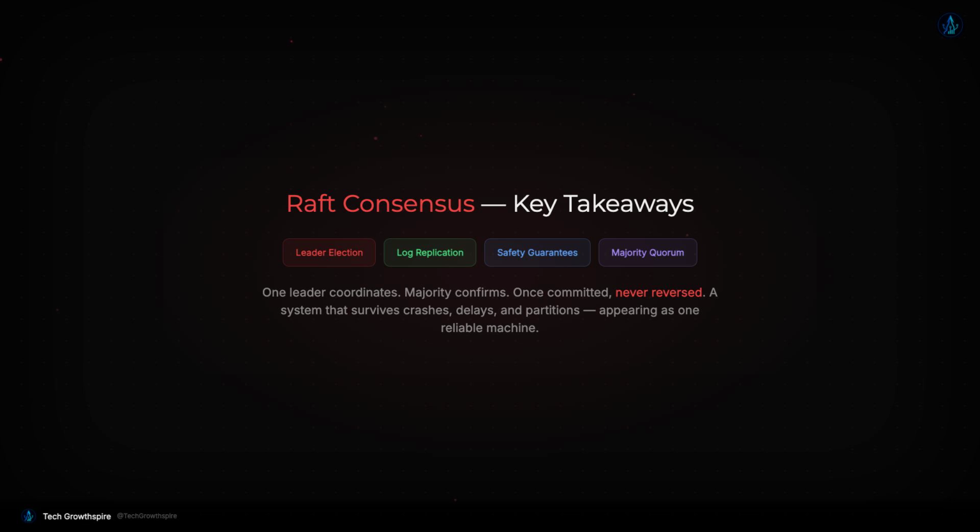If you want to go deeper, check out the original Raft paper by Ongaro and Ousterhout. It's one of the most readable papers in distributed systems.